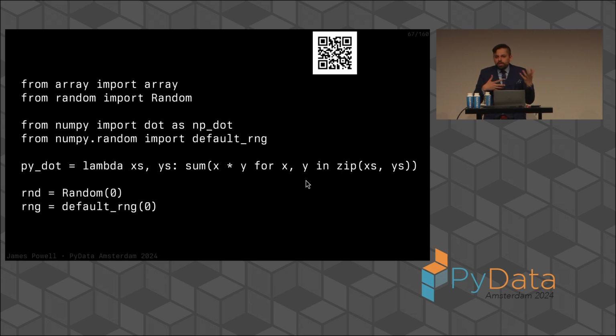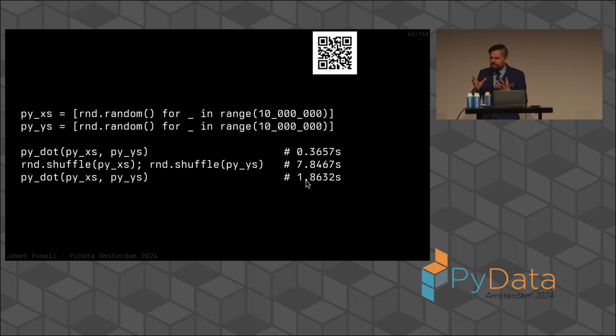Well, if we do a little bit of just a canonical analysis of these structures, like we might do here, where we're going to pull in numpy.product, we'll create a python.product, we'll create some random data. We do a little bit of timing, we can see some of the effects of these things. For example, if we take two Python lists and compute their dot product, we can see that the sortedness of those lists, or the shufflingness of that list, actually has an effect.